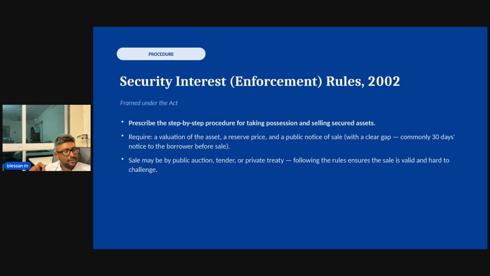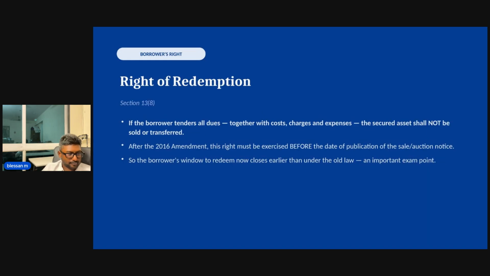There are instances where the courts have looked into the intentions of the authorized officers, that are the chief managers, on why they went into private treaty, and they have invalidated the SARFAESI action, or they have even raised fraud charges. So be very careful with that. But the SARFAESI Act allows the property to be sold by public auction, tender, or private treaty. So public auction is always the preferred method.